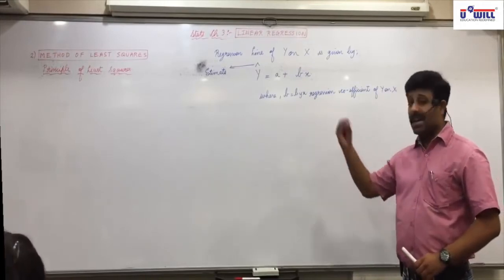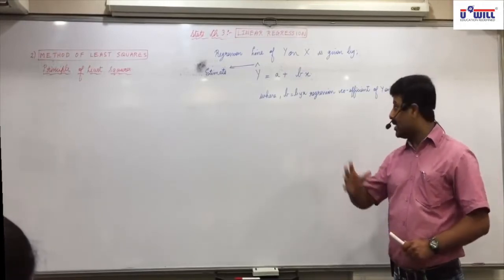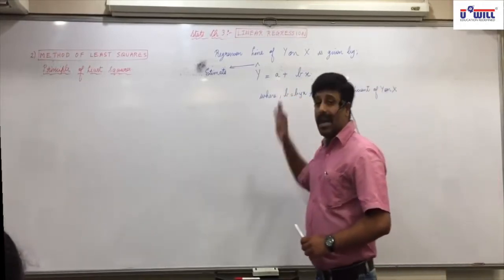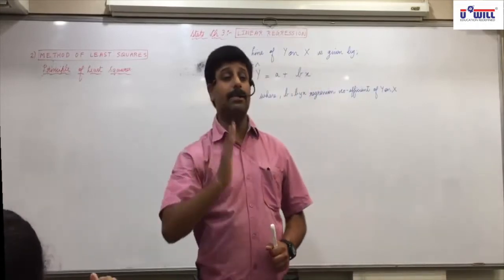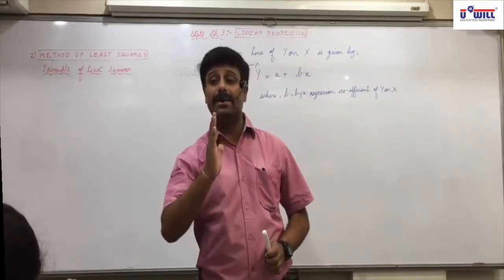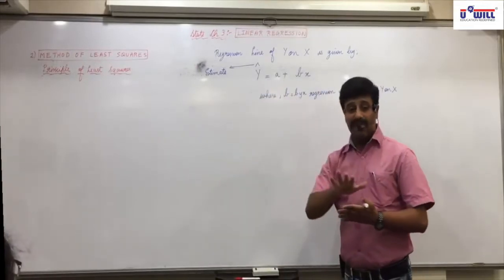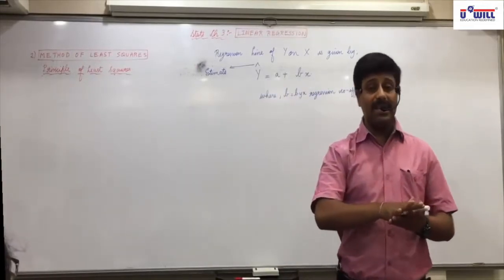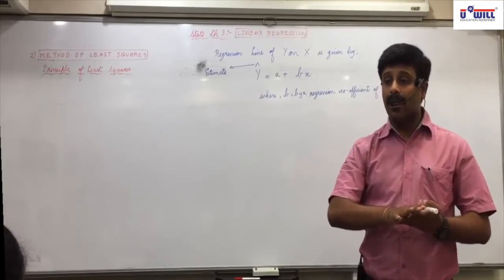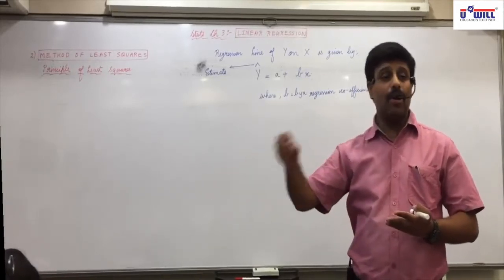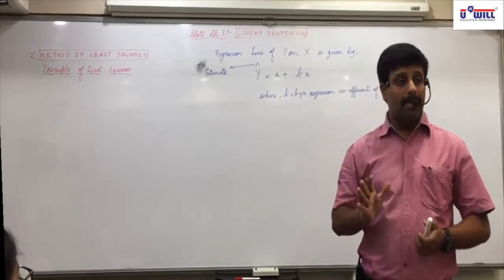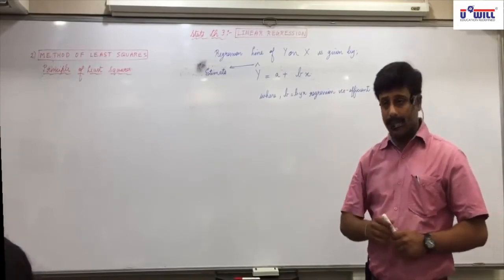Now what is this b actually? Okay, understand that. a is the intercept. What is a? It is the intercept. a is the minimum value of y, which will always take place whether x is there or not. Basically, y is dependent upon x.